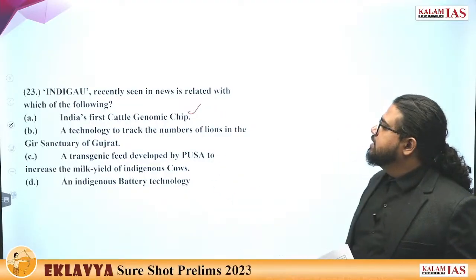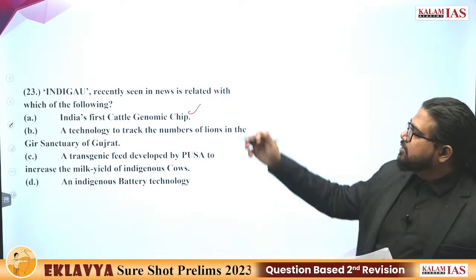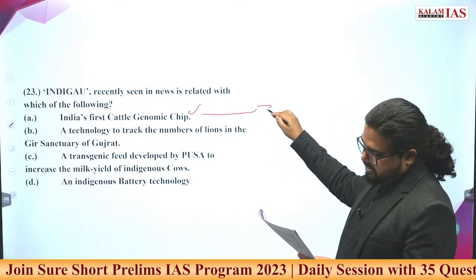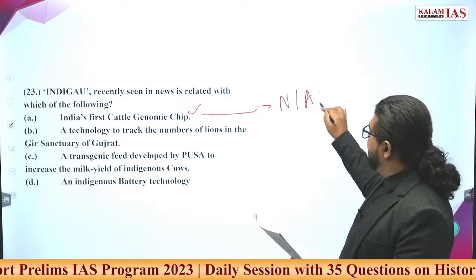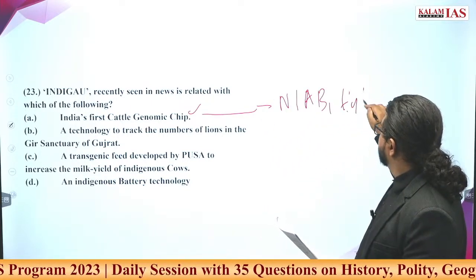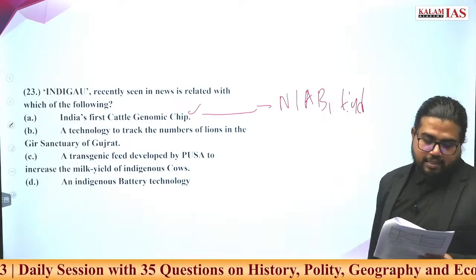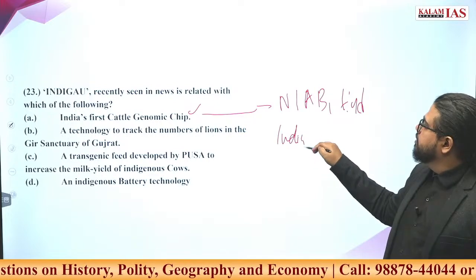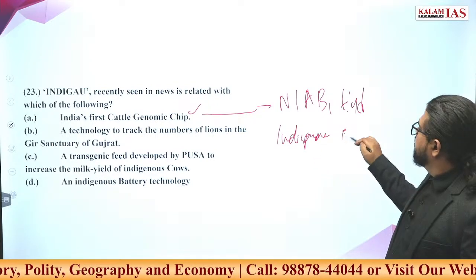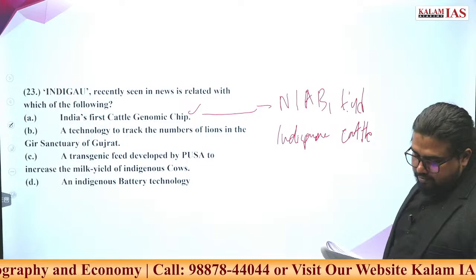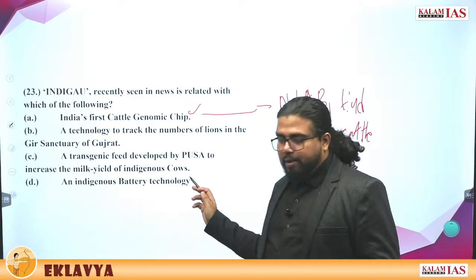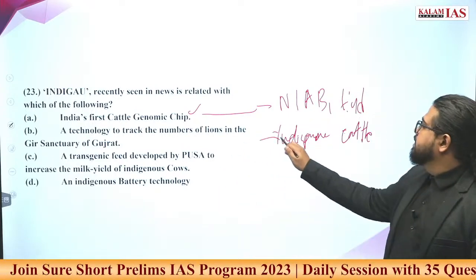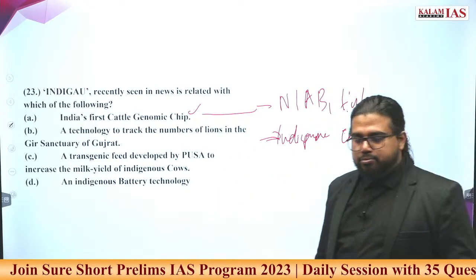India's first cattle genomic chip is called INDIGAU. Now who developed this? National Institute of Animal Biotechnology, Hyderabad. They developed this specific chip to track indigenous versions of cattle. It is a part of the Atmanirbhar Bharat program also, to promote indigenous cattle breeds. That is the primary objective of this.